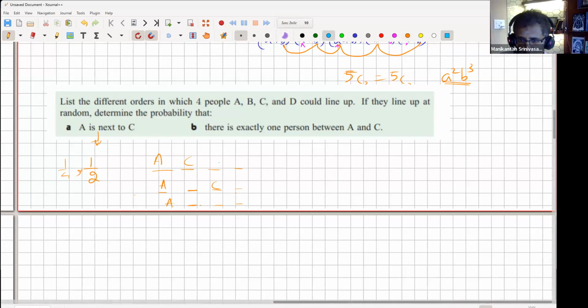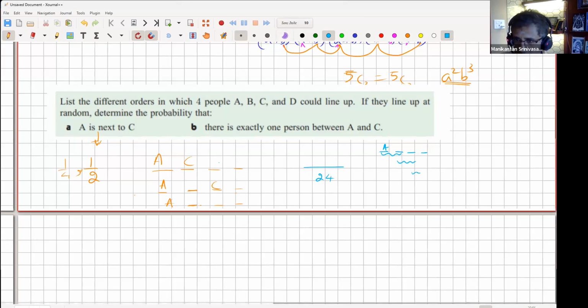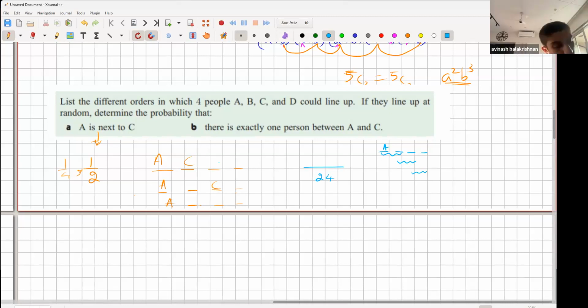Okay. So the total number of ways is 24. That's very clear. Now the favorable cases are where A and C are sitting next to each other, right? So let's say I have 4 slots here. Now, multiple ways to do this. Let's do what Kunsh was suggesting earlier. So he's saying for them to be success, it could be these 2 spots or these 2 spots or these 2 spots. Oh yeah, so it's half only because then you have to multiply it, like CA is also there. Okay. I heard you.